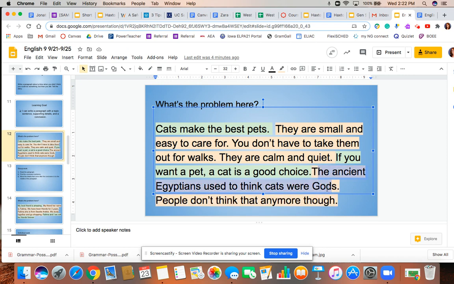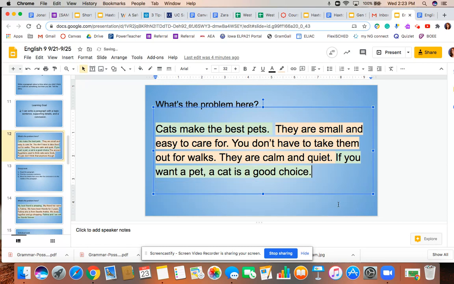These sentences are details, so they should not be at the end of the paragraph. They should be in the middle of the paragraph with the rest of the details. So to fix this paragraph, I would copy these sentences of details and put them in the middle of the paragraph.